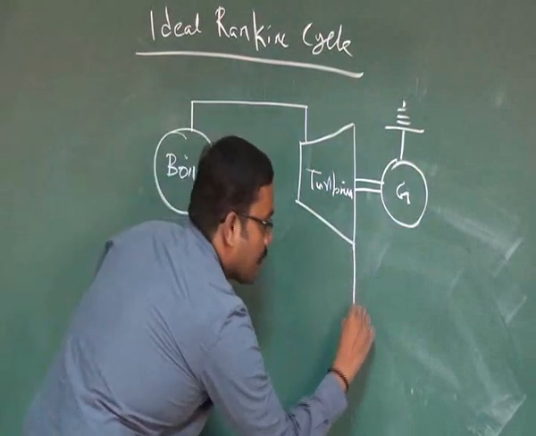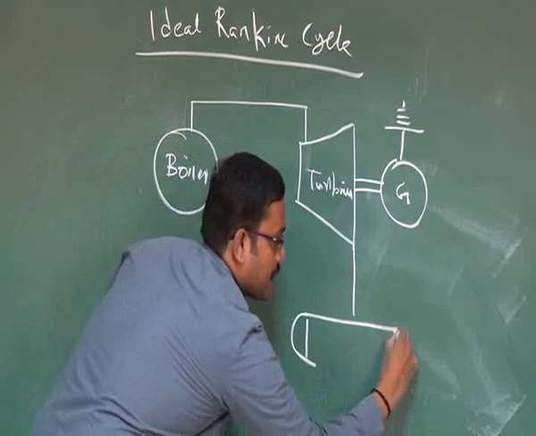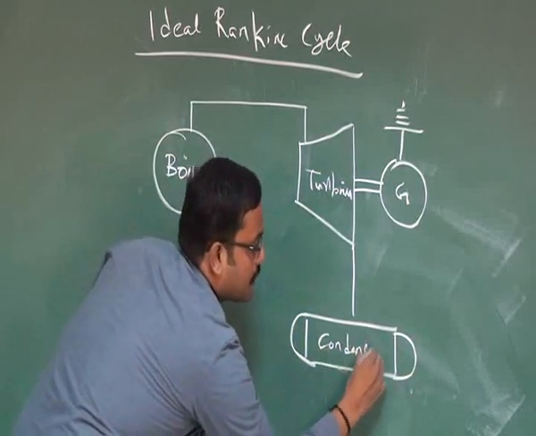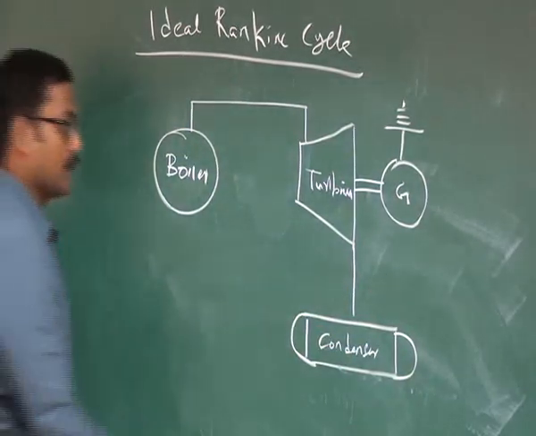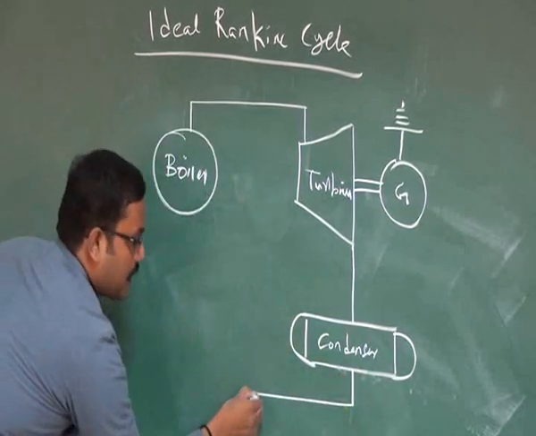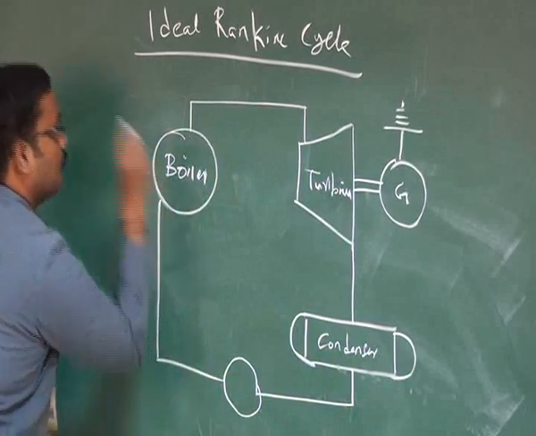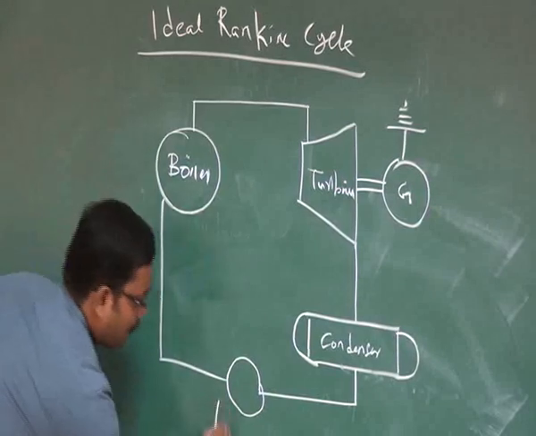Then the next component is the condenser. Again, the phase change heat exchanger. Here condensation takes place at constant pressure, constant temperature. Then the condenser is connected to the pump for circulation of working fluid. This is the schematic diagram of the Rankine cycle.